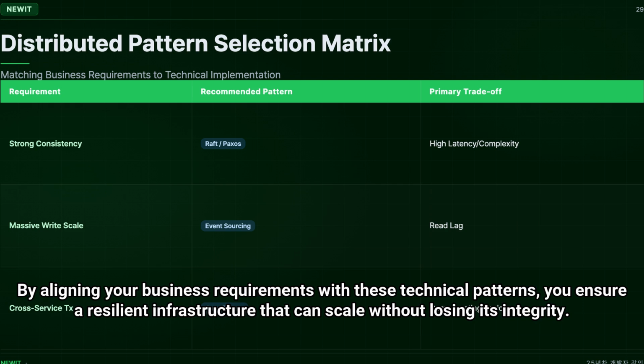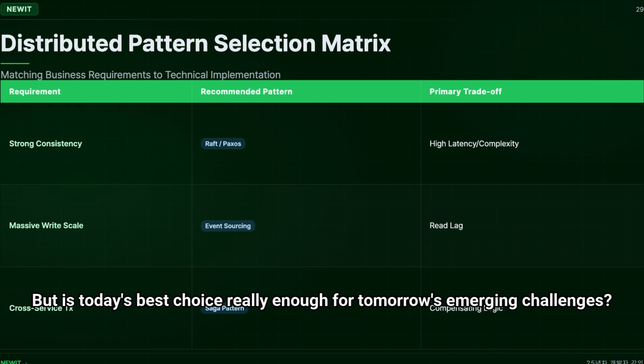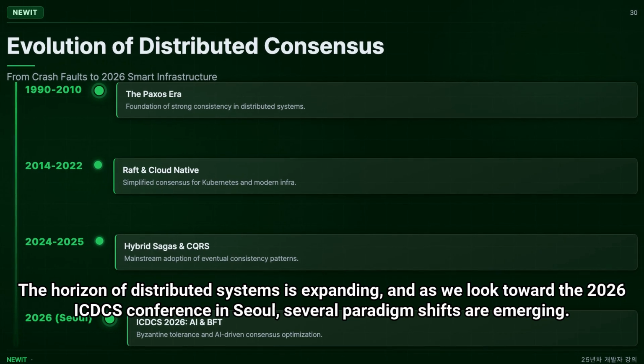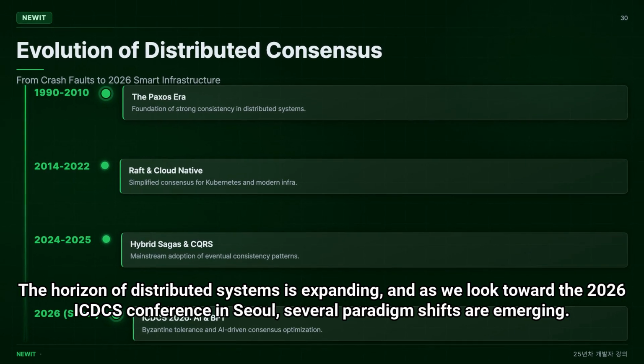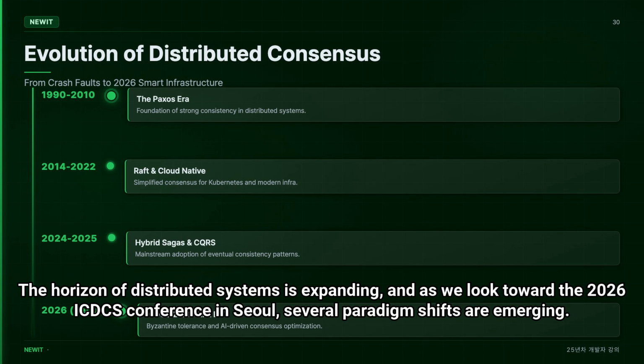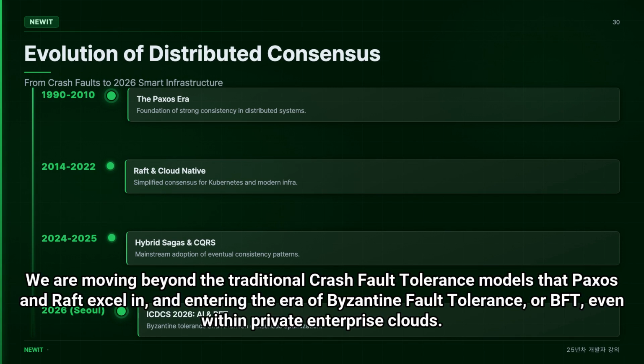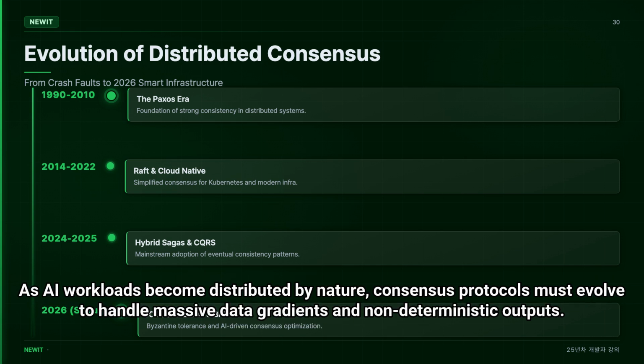By aligning your business requirements with these technical patterns, you ensure a resilient infrastructure that can scale without losing its integrity. But is today's best choice really enough for tomorrow's emerging challenges? The horizon of distributed systems is expanding, and as we look toward the 2026 ICDCS conference in Seoul, several paradigm shifts are emerging. We are moving beyond the traditional crash fault tolerance models that Paxos and Raft excel in and entering the era of Byzantine fault tolerance, or BFT, even within private enterprise clouds.